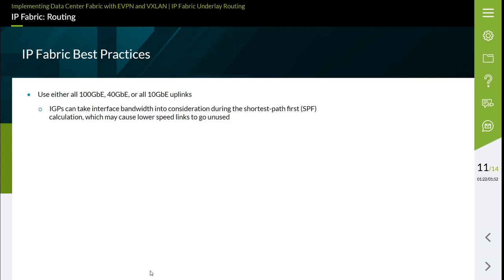It uses the interface for forwarding towards remote next hops, which essentially locks the 10 gigabit Ethernet interface from ever being used. In the eBGP scenario, the bandwidth will not be considered, so the traffic will be equally load shared over the two different speed interfaces. Imagine attempting to distribute a 60 gigabits per